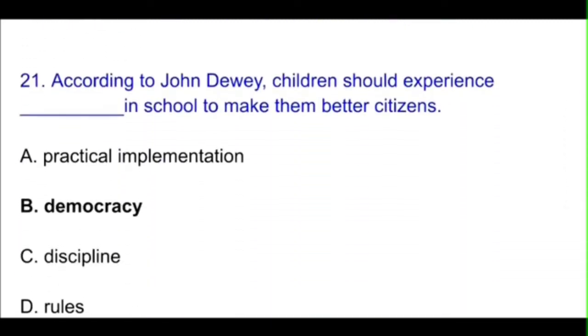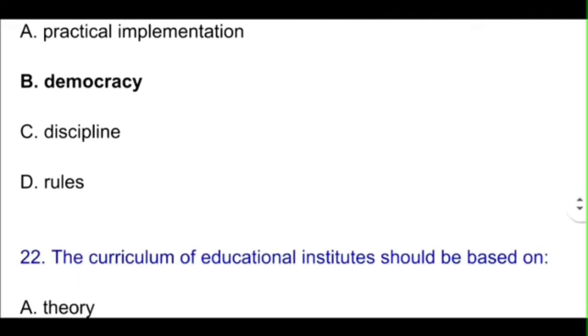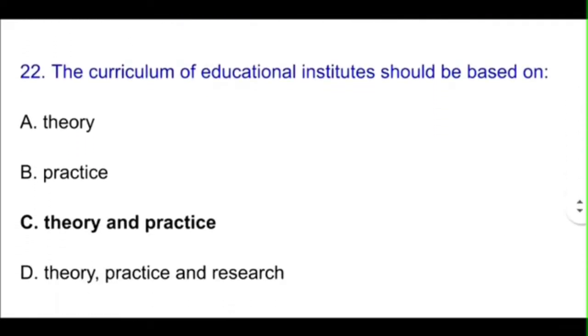Question number 21. According to John Dewey, children should experience dash in school to make them better citizens. So the correct option will be democracy. Students should be provided democracy. Okay, option B is the correct answer. Question number 22. The curriculum of education institutes should be based on... So the correct option will be C, theory and practice. Okay, practice makes us perfect, so there must be theory with practice.